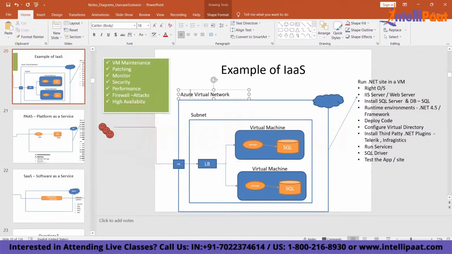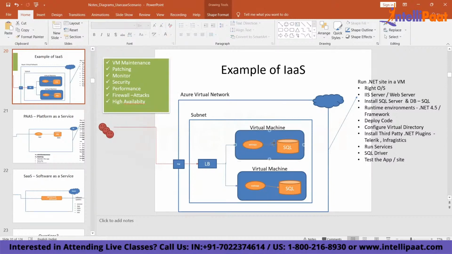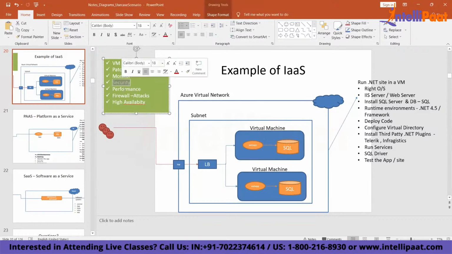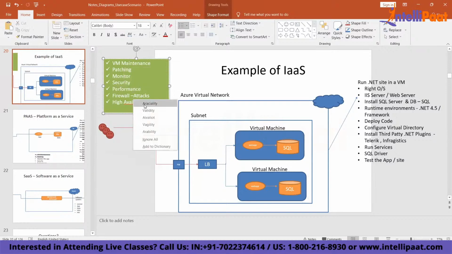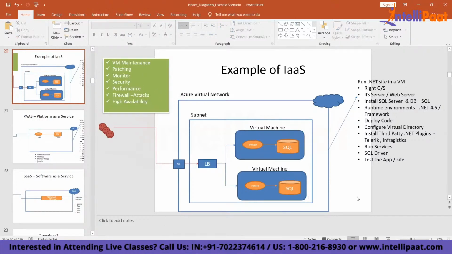You need to take care of your network. You have to take care of your machine. You have to do regular patching. You have to do maintenance of your machines, right? Maintenance means you have to make sure the CPU is not too low, otherwise your application will not work, right? You have to take care of the security, the performance, and any attacks. So you have to take care of everything here. The only difference is that your application runs on infrastructure as a service, independent of your hardware. It runs on somebody else's hardware, but the infrastructure you need to take care of.